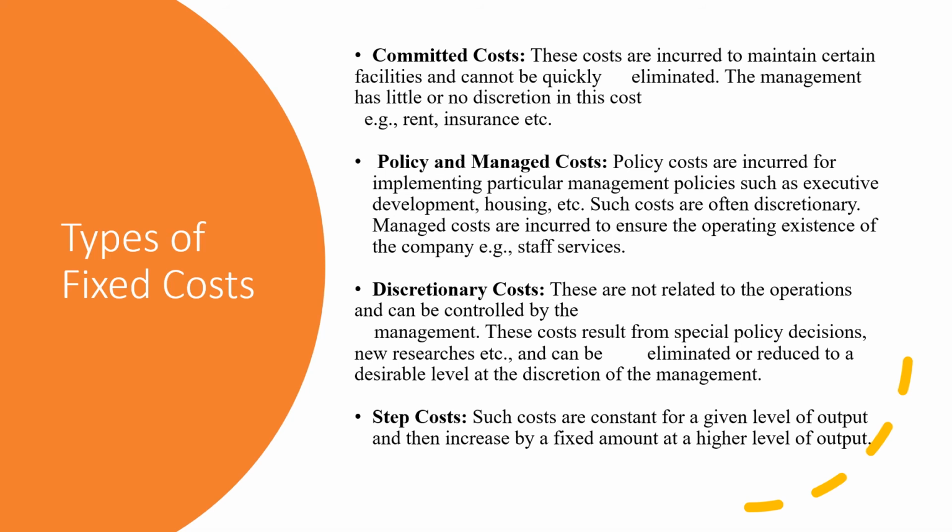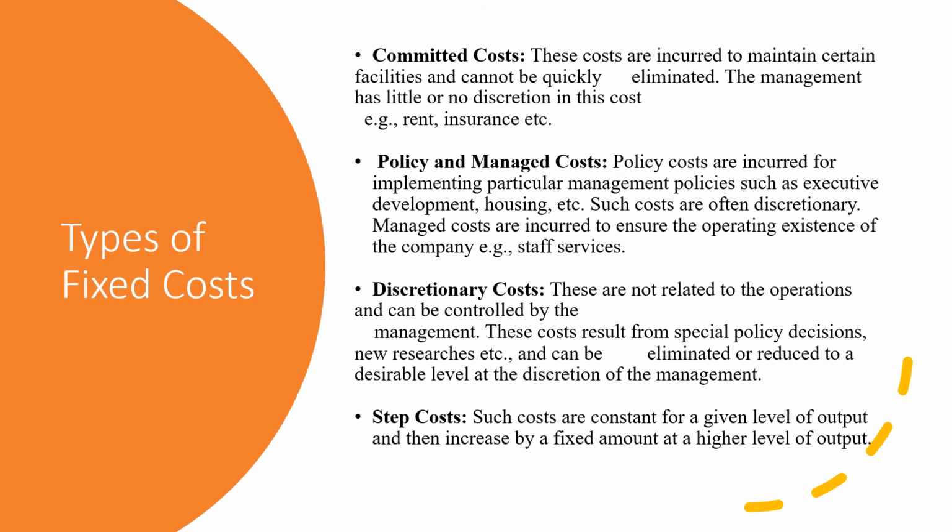The next type of fixed cost is the discretionary cost. These are not related to the operations and they can be easily controlled by the management. They are the resultant of the discretions of the management. They result from special policy decisions or new researches made, etc. And they can be eliminated or even reduced to a desirable level at the discretion of the management. So it is easy to change this cost, either reduce them or maybe even eliminate them.